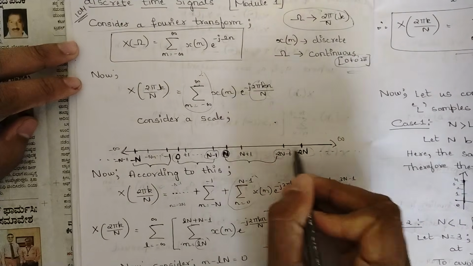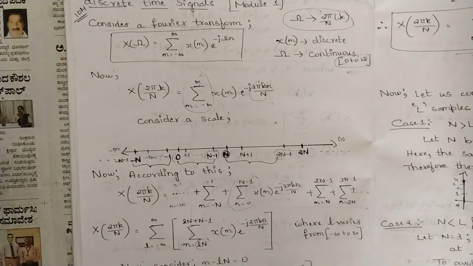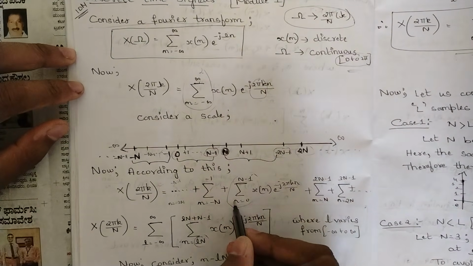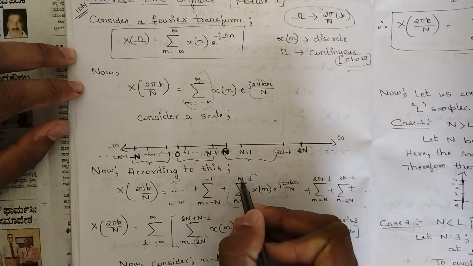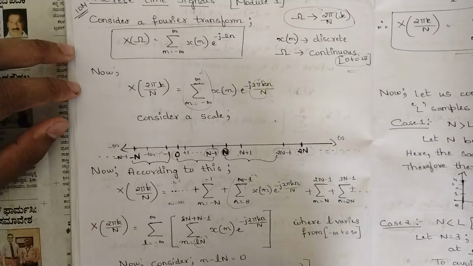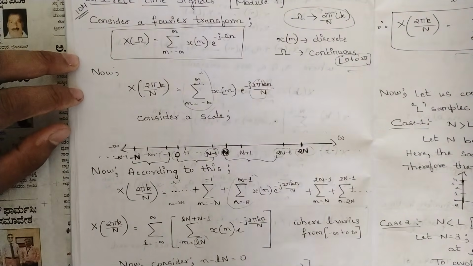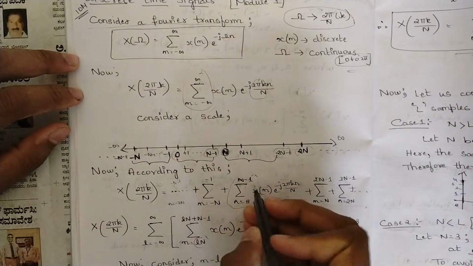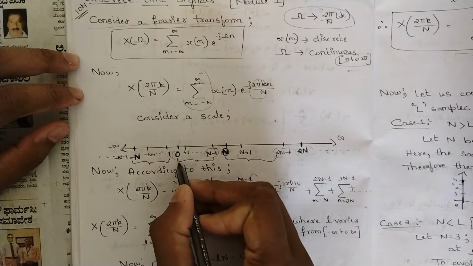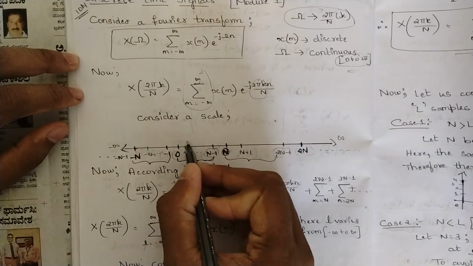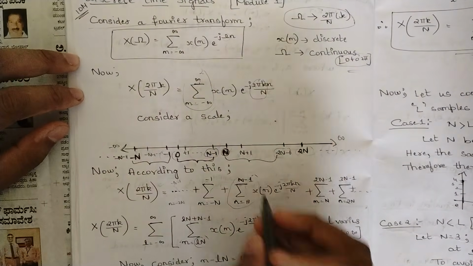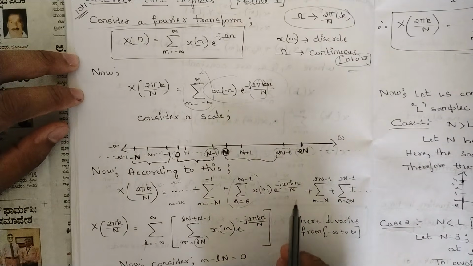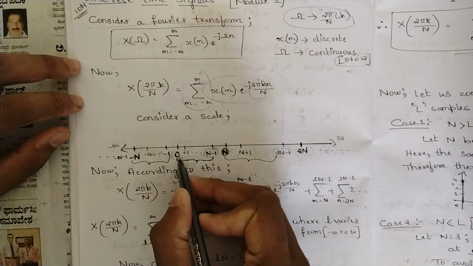Similarly for the rest. We know that in the DFT formula we have summation of n equal to 0 to N minus 1. We have discussed that this range is for the DFT. That range we should mark as one single interval on this scale, that is summation of n equal to 0 to N minus 1, so 0 up to N minus 1 is one interval. For this write the part as it is, x of n e power minus j 2 pi k n by N, plus like this only how we have grouped for this, right?